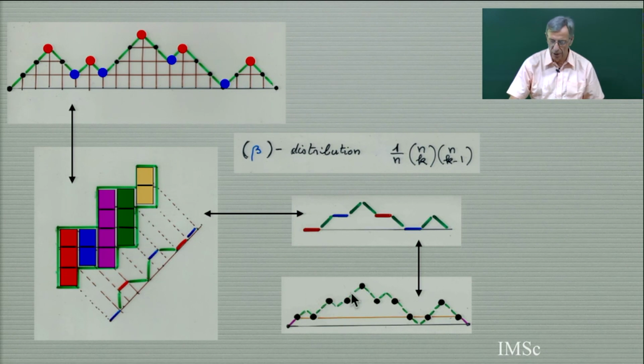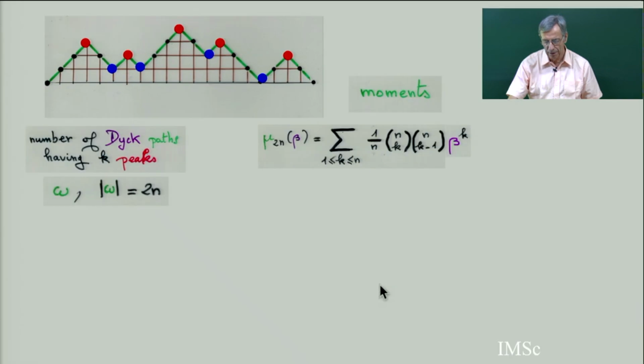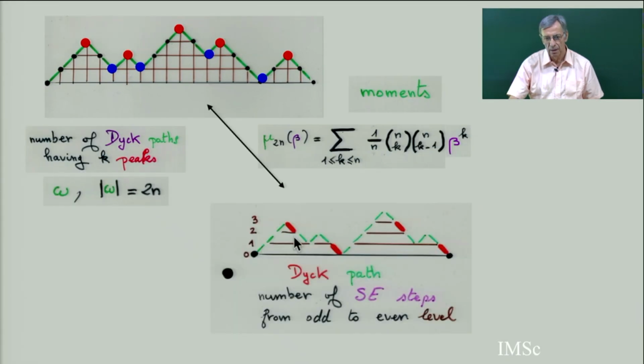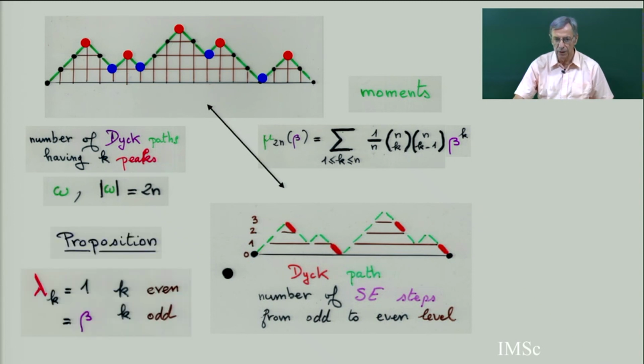And then if you look carefully at what happened to this parameter beta, it becomes exactly the number of steps going down in the Dyck path which are going down at an odd level. For example, going from 1 to 0 or going from 3 to 2. So this peak becomes exactly these red edges, south steps at an odd level, so you get exactly this continued fraction.